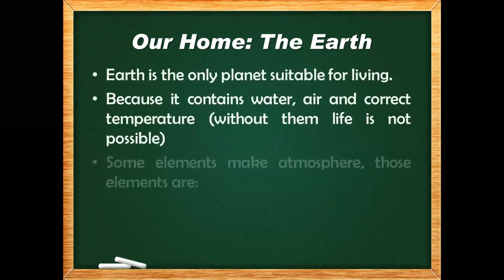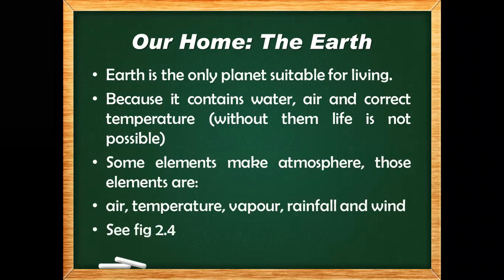On page number 13, Earth is the only planet suitable for living because Earth contains water, air, and correct temperature. Without all these, life is not possible. Some elements make up the atmosphere: air, temperature, vapor, rainfall, and wind. So these three are the basic things, but there are some more things required to live. It's the atmosphere.